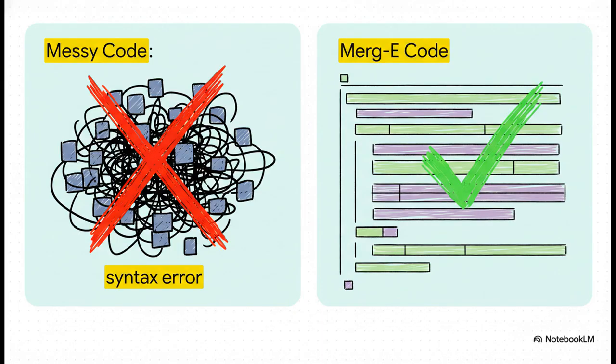That messy, all-over-the-place code on the left, that might work just fine in another language. But in Merg-E, it's a no-go. The clean, perfectly formatted version on the right isn't just good practice. It is the only way the code will compile. Anything else is just a flat-out syntax error.